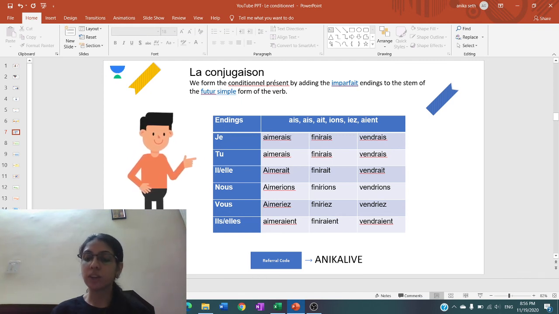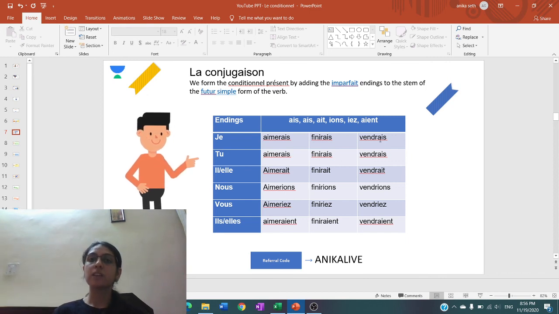So finir also, aimer also, the stem is the same, and in case of RE verbs, E is removed from the infinitive, and the part which remains is the stem of the future simple, plus the endings of the imperfect. So j'aimerais, tu aimerais, il/elle aimerait, nous aimerions, vous aimeriez, ils/elles aimeraient.